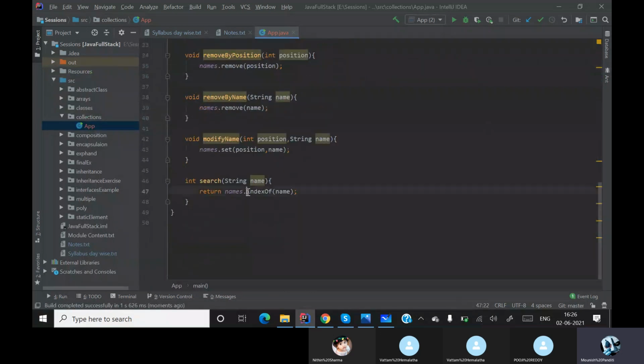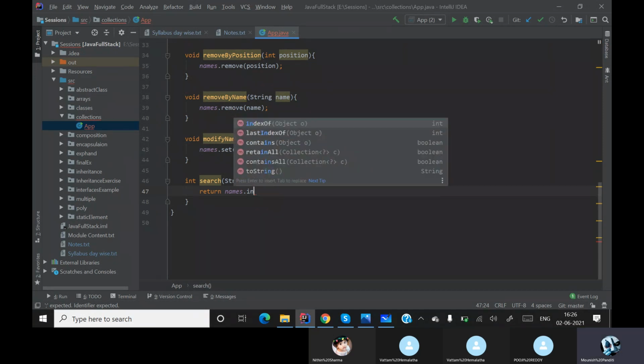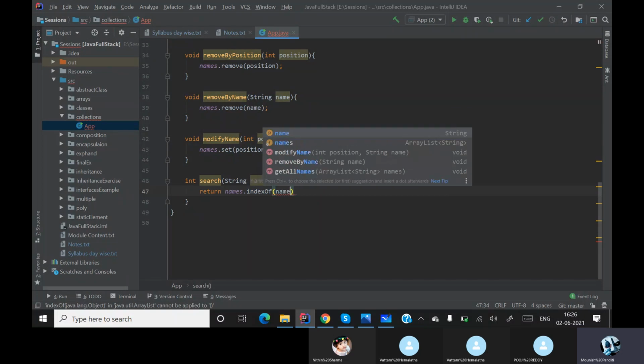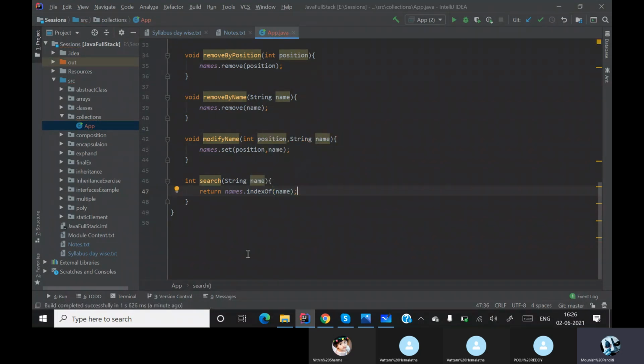So instead of index, see, it depends upon your logic. If you get an index, if you think that it is correct, then you can search with the help of the index also. So that is possible. So let me see. I'll put indexOf itself. I'll put a name. So my logic over here is once I got the index, that means that it is true, right?